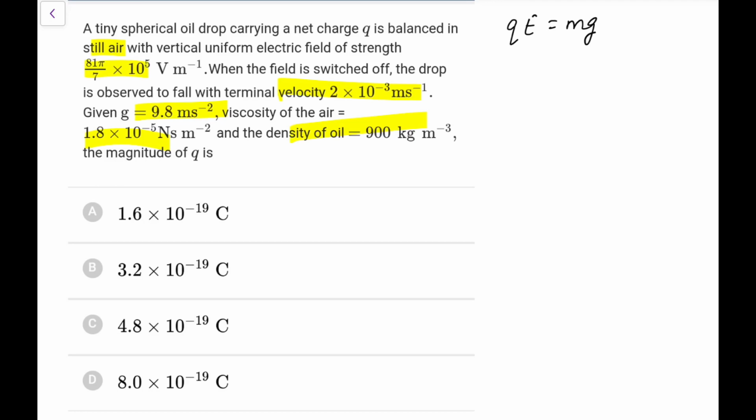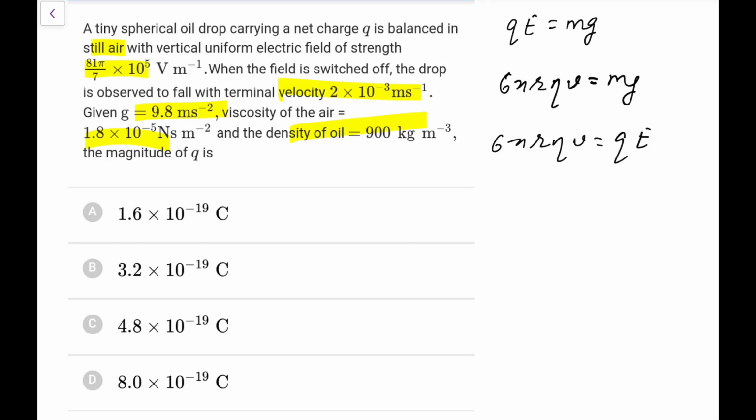When it is falling with terminal velocity, you all know the expression is 2 by 9 pi r square g, but I don't want to go into that term. So better, at the falling time the viscous force 6 pi r eta v would be equal to mg. So you have 6 pi r eta v equal to QE. Now what data do you have?